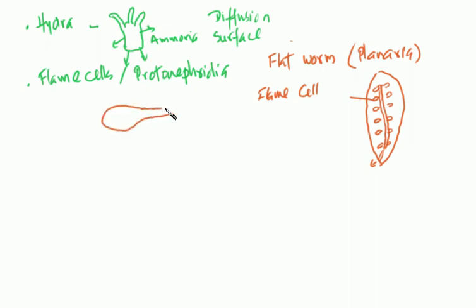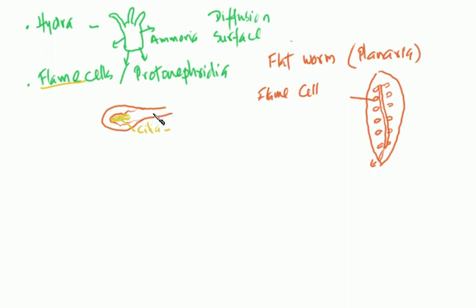That's a flame cell. It's in fact a single cell with cytoplasm. What's interesting is the presence of cilia inside. These cilia keep flickering, keep moving. So under the microscope, it gives the appearance of a moving flame, and that's why they name them flame cells.